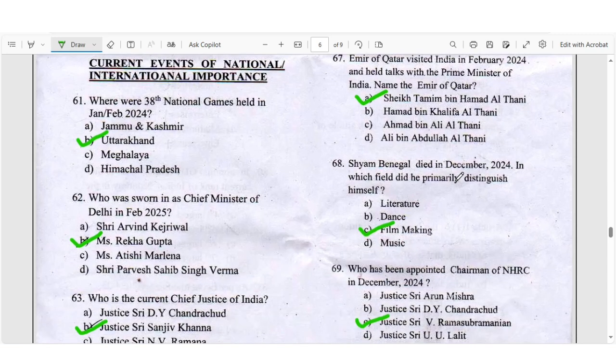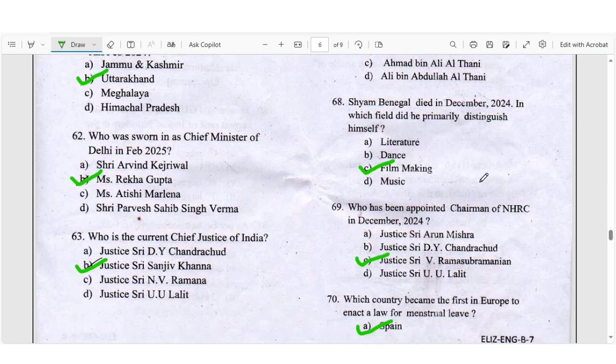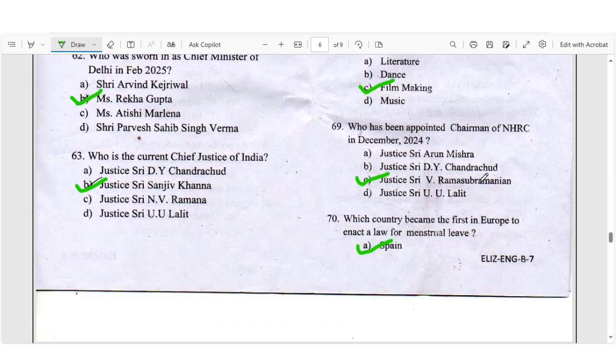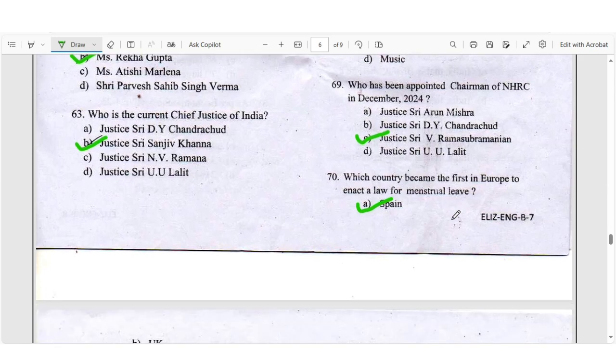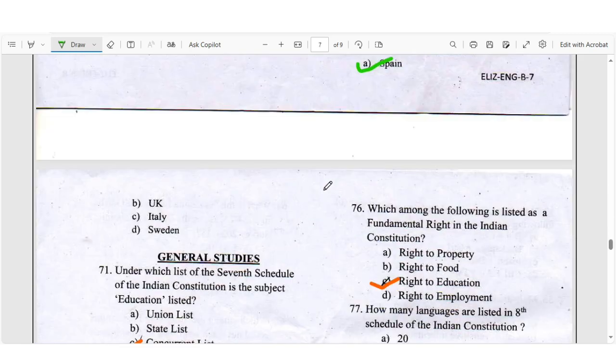Question number 68, Shyam Benegal. Shyam Benegal died in December 2024. In which field was he a distinguished champion, right answer will be C, filmmaking. Question number 69, who has been appointed chairman of the NHRC in December 2024, right answer will be C, Justice Sri Rama Subramaniam. Question number 70, which country became the first in Europe to enact a law on menstrual leave, right answer will be A, Spain.